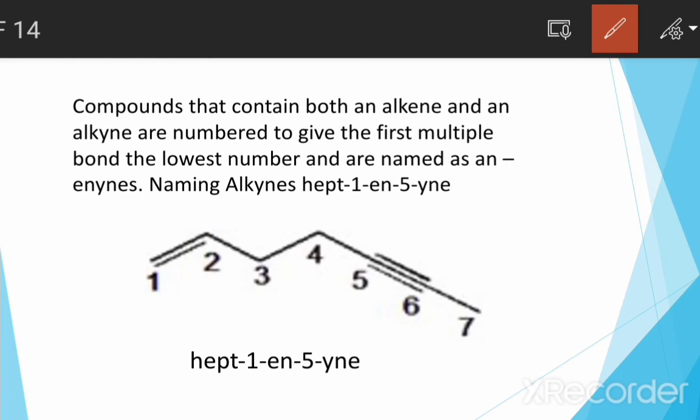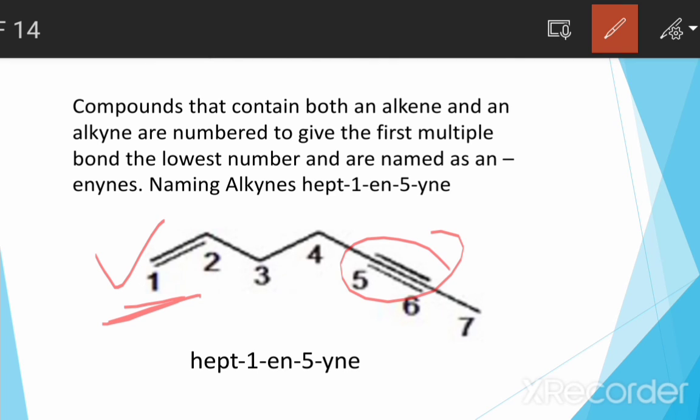We consider the double bond before the triple bond. The numbering starts so that the double bond gets the least number, without regard to the triple bond.